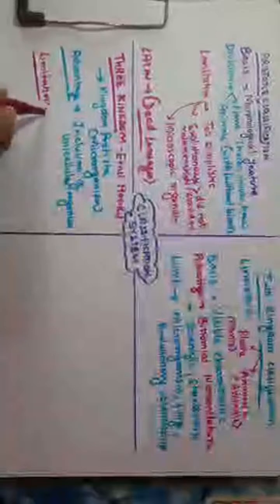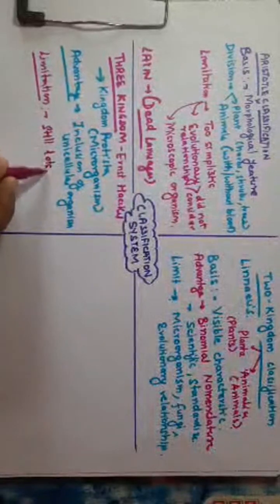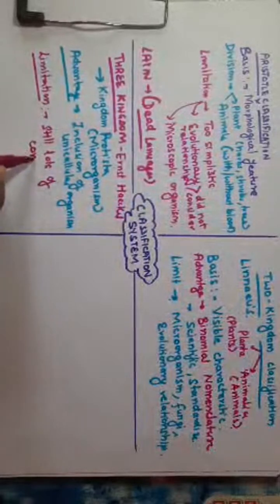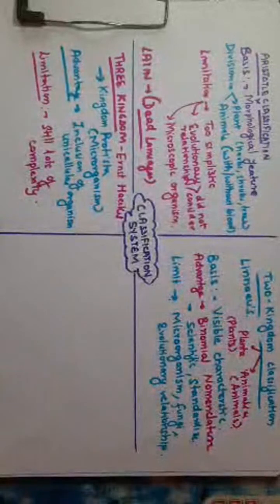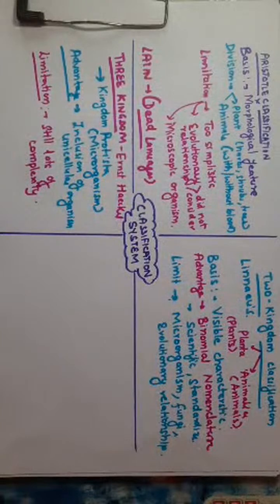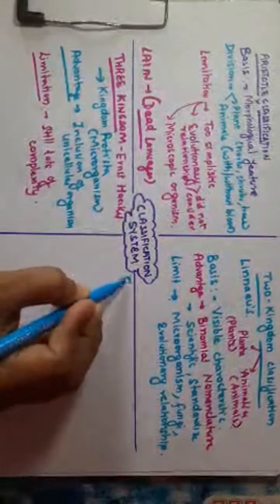However, the limitation is that there is still a lot of complexity. The fungi, which exhibit both plant and animal characteristics, still have not been classified. So later on came the five kingdom classification.